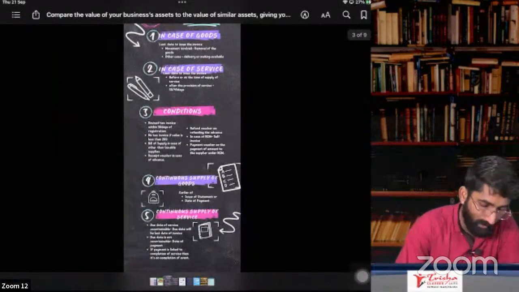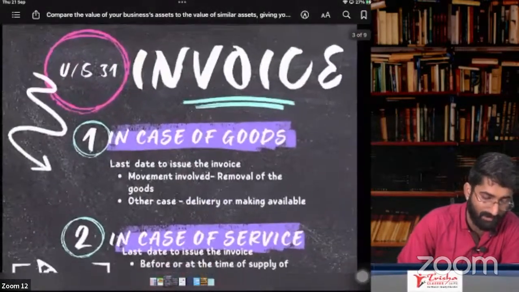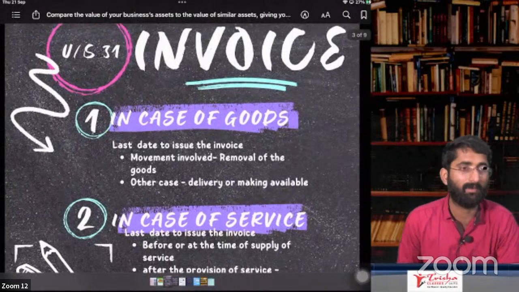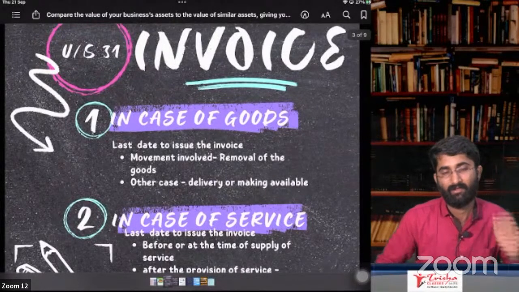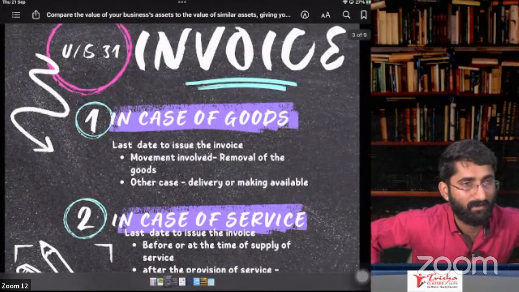Now we have to go for invoice. Already we discussed some of the points in invoice. Section 31, that is about invoice. We'll do it. People, how is it going? What you have to do now?